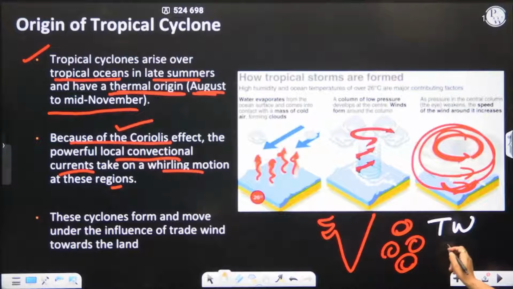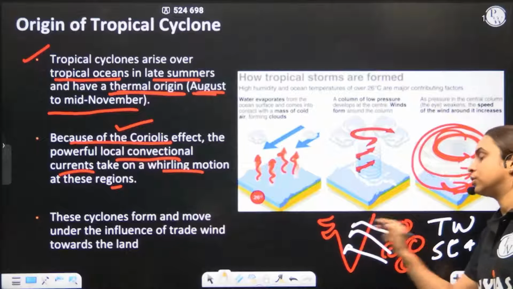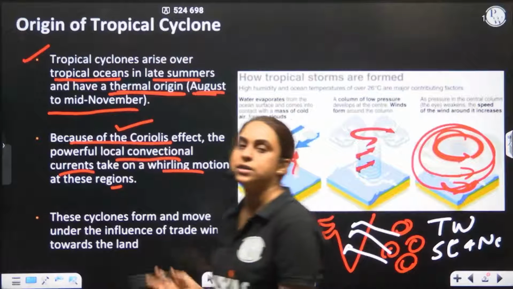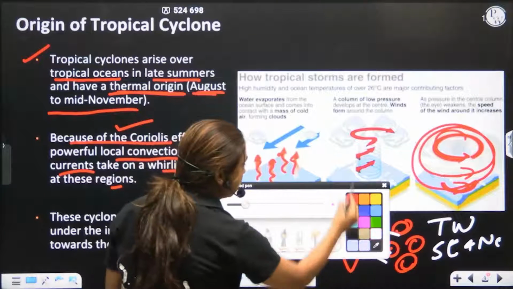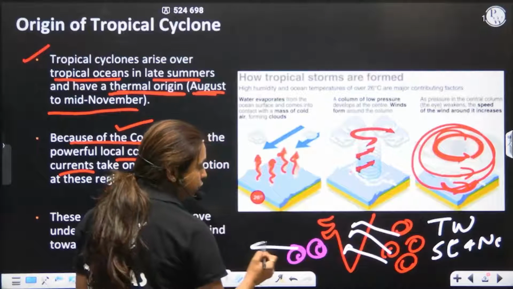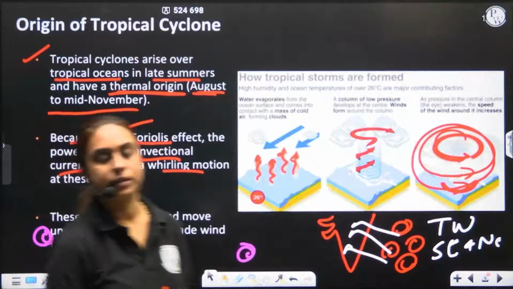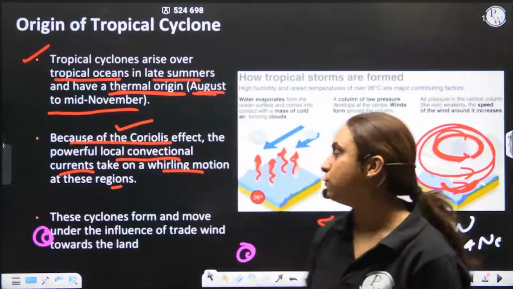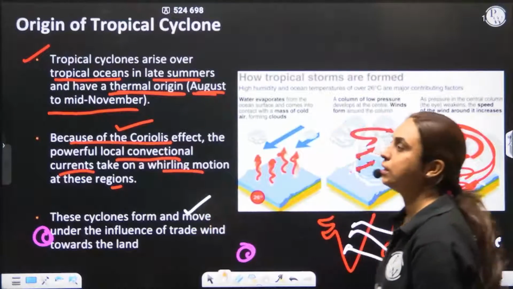As we know that the trade winds are the southeasterly winds and the northeasterly winds. So trade winds will push the tropical cyclone towards the land, towards the coast. If the tropical cyclone is, let's say, found on the Arabian Sea, it will also move in this direction. Why? The movement is influenced by the trade winds, and therefore they are pushed towards the land.